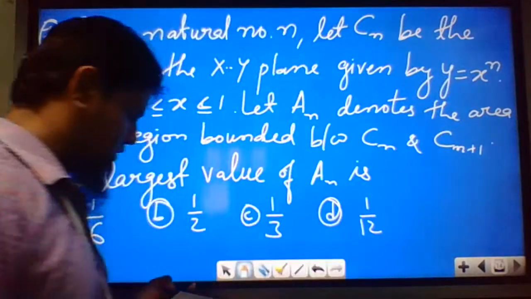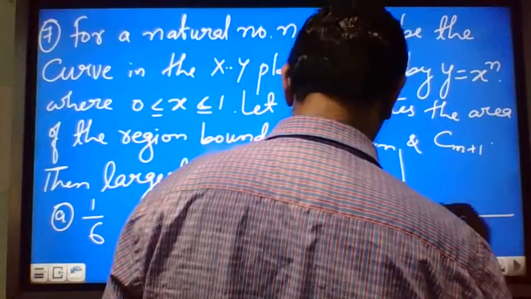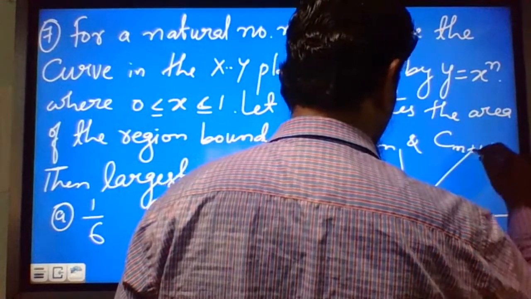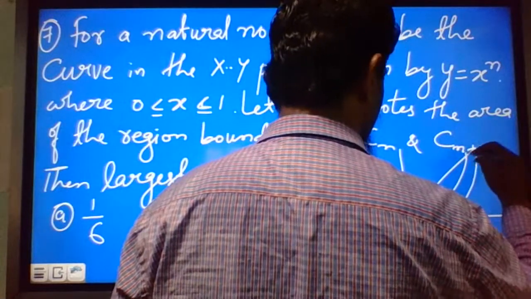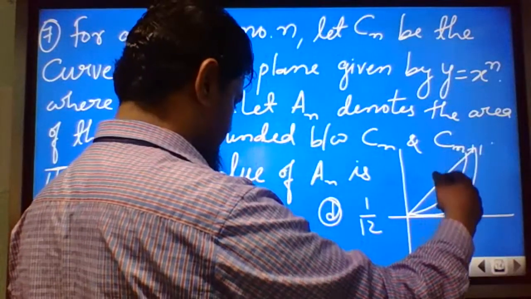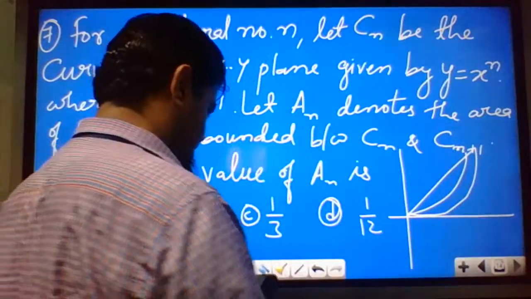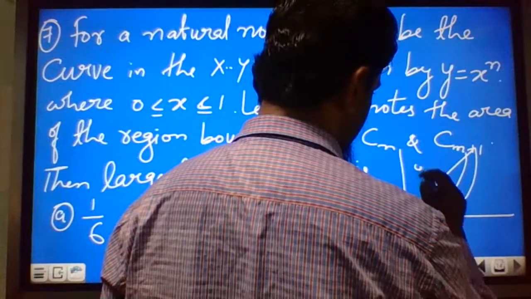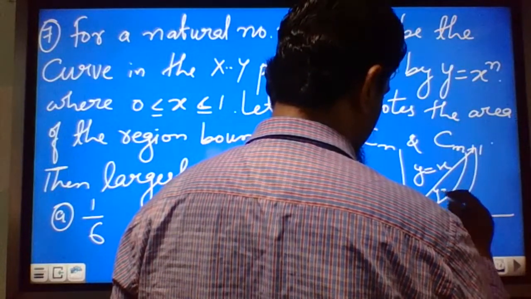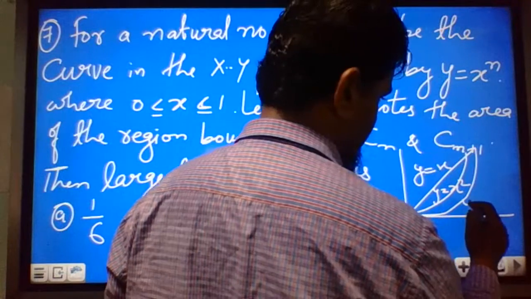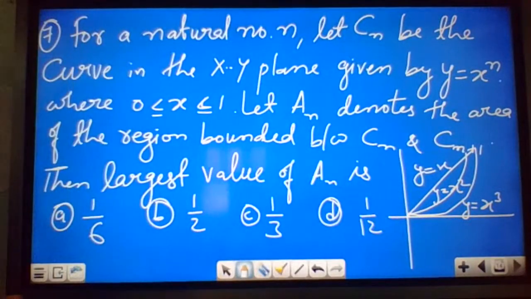Okay. Let's read the question once again. They have given the graph also. This is the graph of y equal to x. This will be the graph of y equal to x square, and this is for y equal to x cube. You can see this is the graph of a straight line, y equal to x. This is y equal to x square. This will be y equal to x cube.